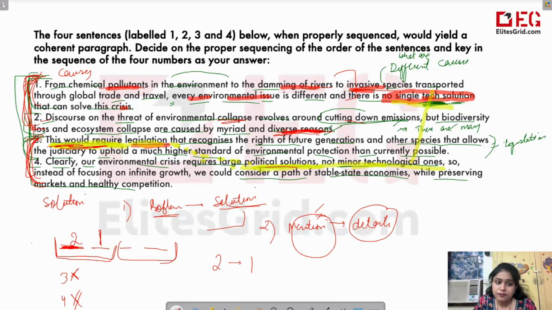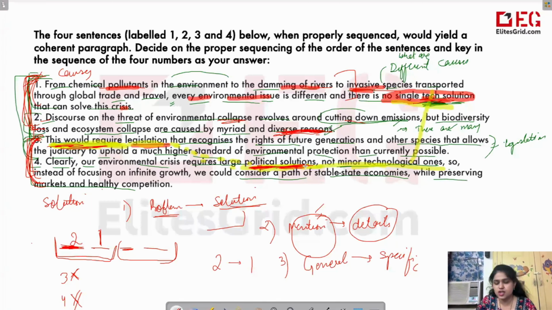Now again, we have to make a choice between the third and the fourth. Which one will come before? Again, I have told you another rule, if you remember, that we talk about the general aspects before, and then we talk about the specific aspects, right? So in the third or fourth, look at one thing. In the fourth we are telling that there is no proper technical solution. You can't have a single technical solution. It requires political solutions, right? Now, political solution is a general term. A political solution can be anything: a law, a rule, a judgment, anything can be a political solution.